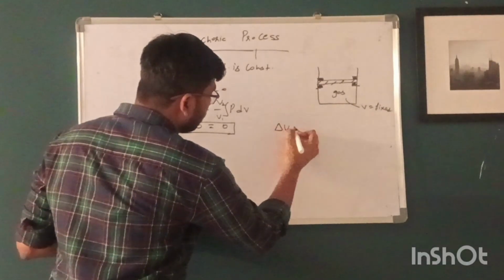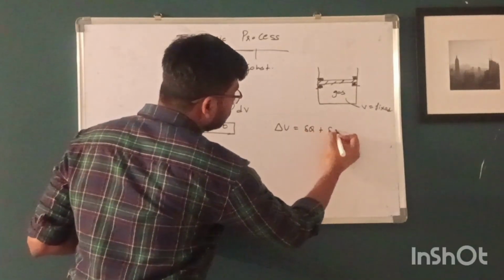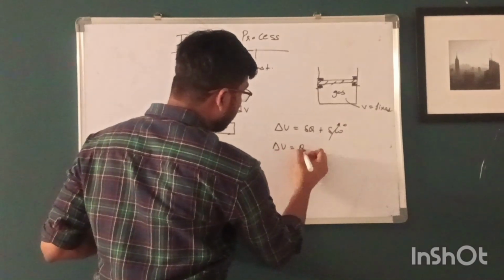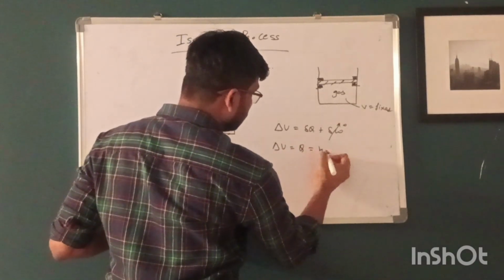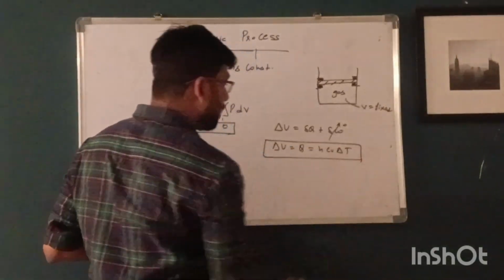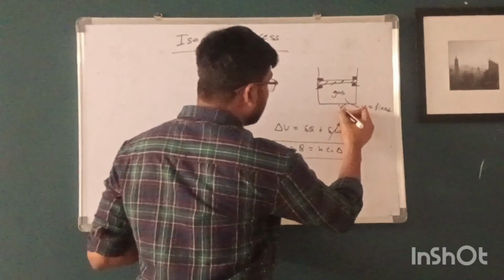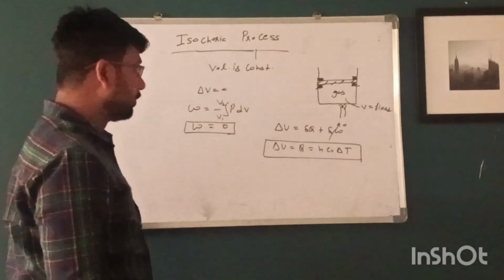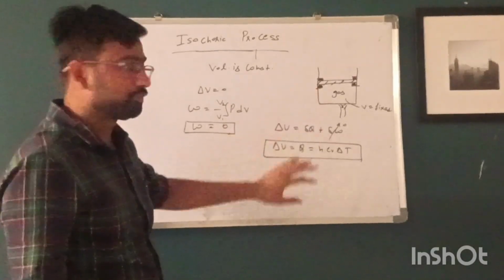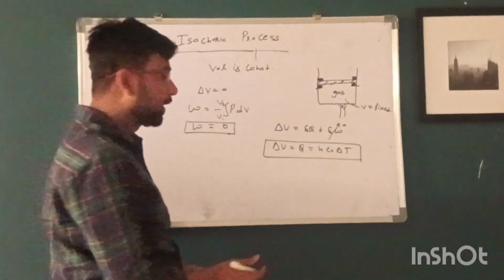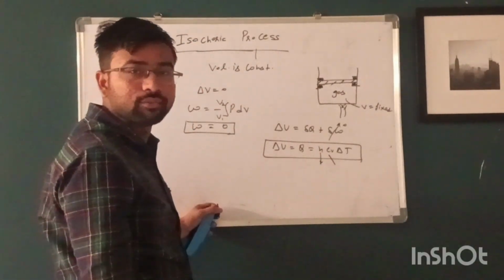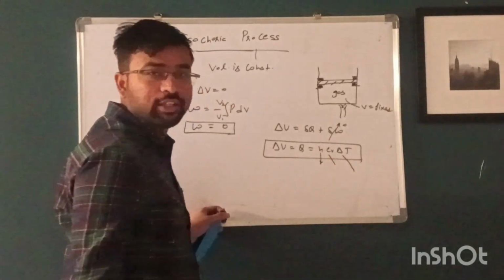So if we apply the first law of thermodynamics, this term is 0 and the change in internal energy becomes equal to nCv delta T. So the change in internal energy of the gas becomes equal to the heat given to the gas, which is equal to nCv delta T, where n is the number of moles of gas, Cv is the specific heat at constant volume, and delta T is the change in temperature of the gas.